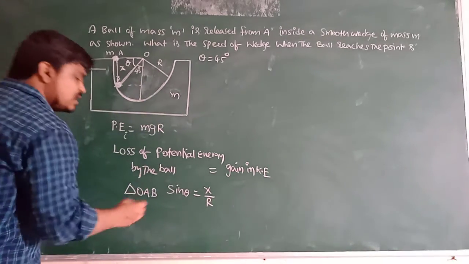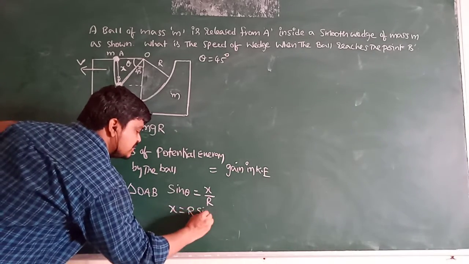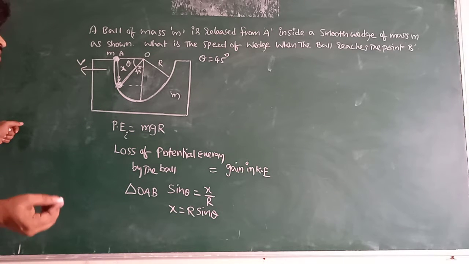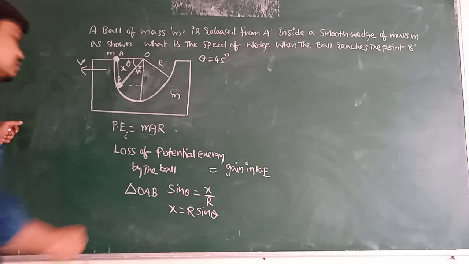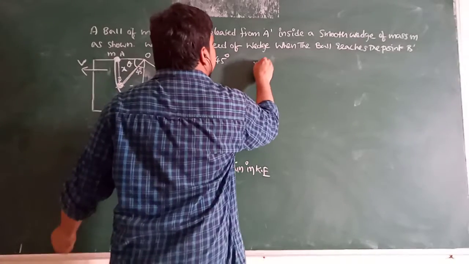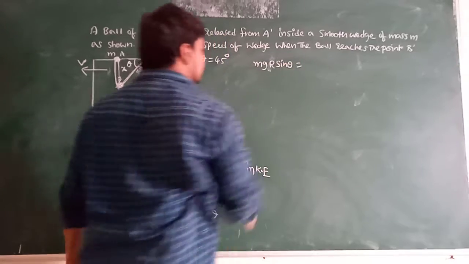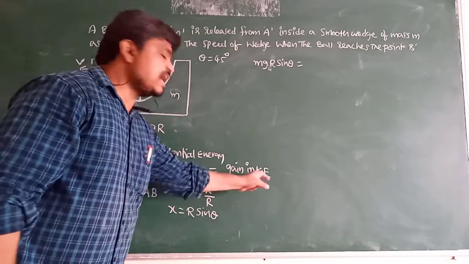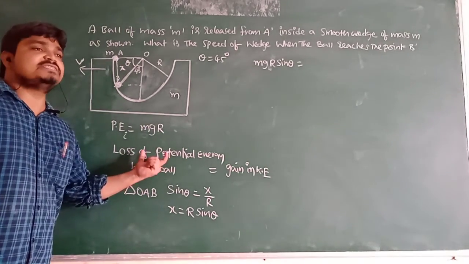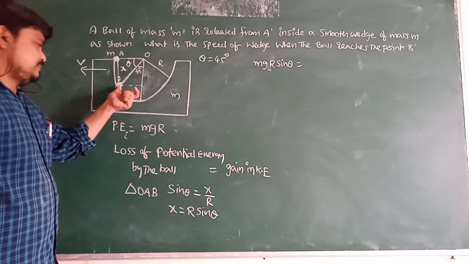That is the lost height, x is equal to r sin theta. The same amount of potential energy is also lost. So the loss of potential energy by the ball can be written as mgr sin theta, equal to the gain in kinetic energy. The energy lost in the form of potential is gained by the wedge and also the ball.